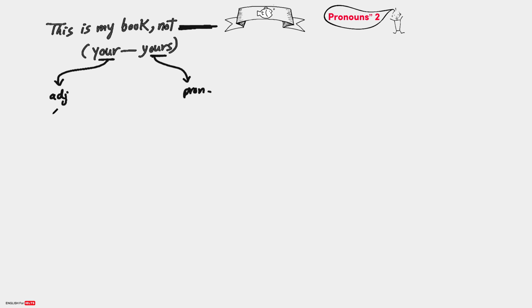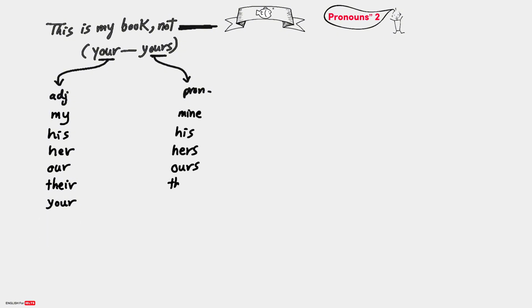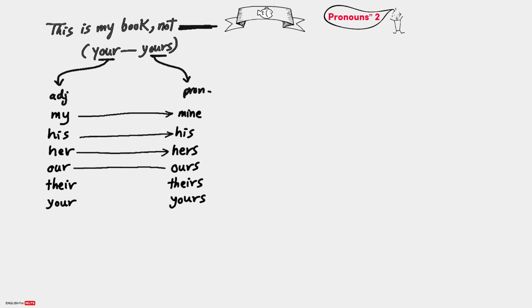The possessive adjectives are my, his, her, our, their, your, while the possessive pronouns are mine, his, hers, ours, theirs, yours. They're a bit similar with tiny differences, like my here, but mine here. His is the same here and here, and we add s to the rest of them: hers, ours, theirs, yours, as you see.